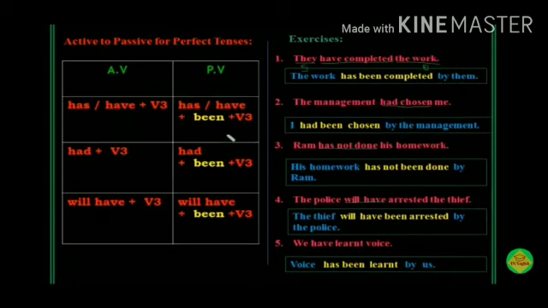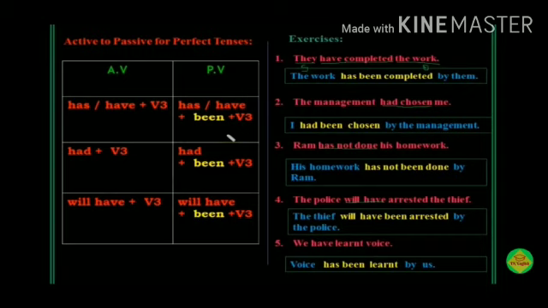The next we are going to see perfect tense. Present perfect, past perfect and future perfect. In present perfect, active voice has or have plus verb 3, past participle. In passive voice, has or have plus been plus verb 3. Now, past perfect tense, had plus verb 3. In passive voice, had plus been plus verb 3. Future perfect, will have plus verb 3, and in passive, will have plus been plus verb 3.